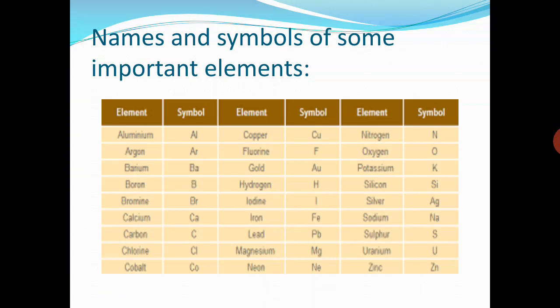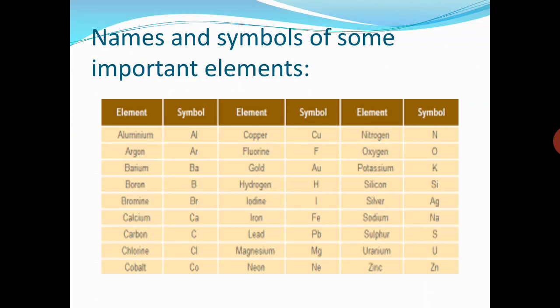If the symbol of an element consists of two letters, then the first letter taken from the name of an element is written in capital alphabet, while the second letter must be written in small alphabet. Like aluminium, its symbol is Al. It consists of two letters. First letter is written in capital alphabet and second in small alphabet.